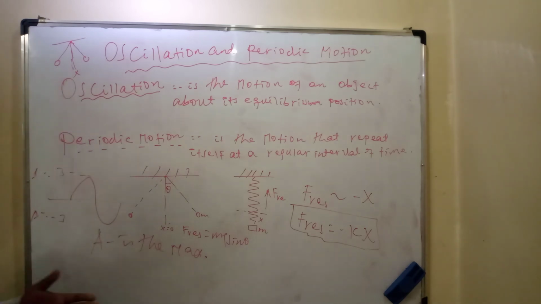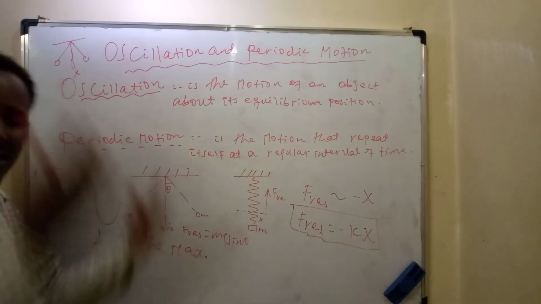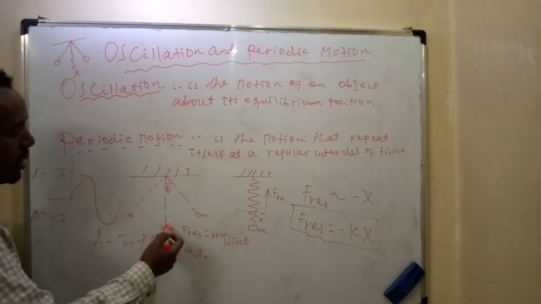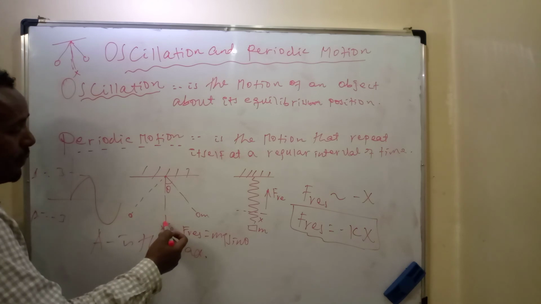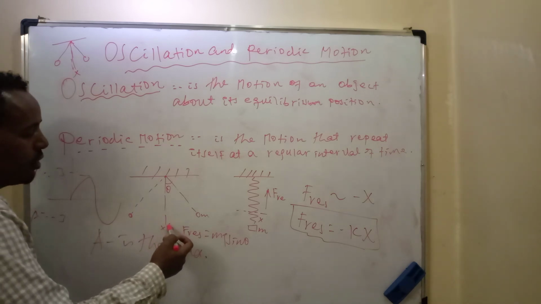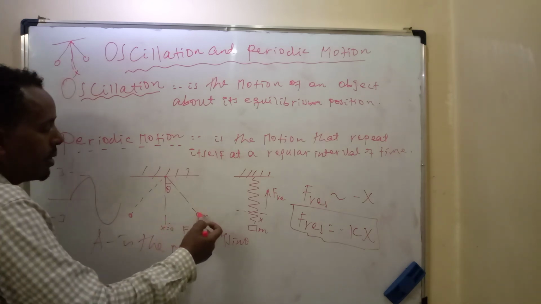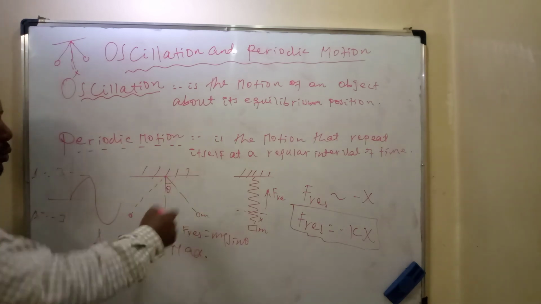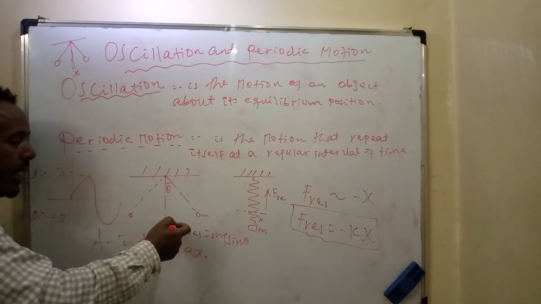Another important term, period. Period is the time used for one cycle. For example, if the simple pendulum starts from this point, moves up, returns back to the left, and returns back to the equilibrium position, one cycle is completed here.